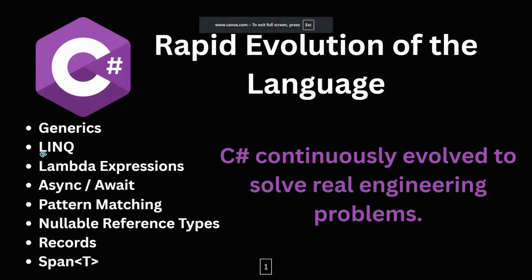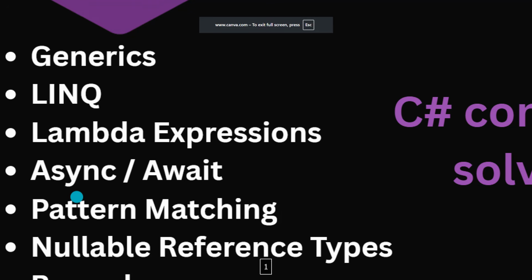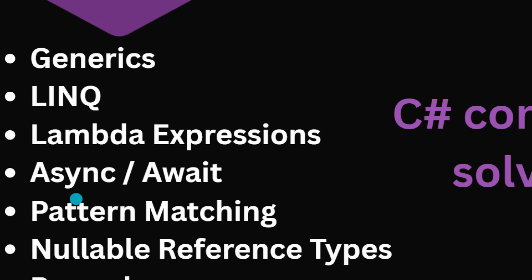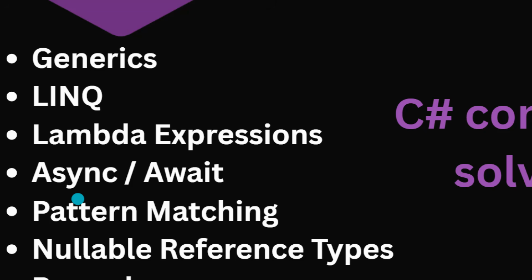Later, C# introduced async await, which completely transformed programming. I don't know if you know or not, but C# actually was the first language ever to introduce async await, asynchronous programming. Basically, the async await syntax allows you to write non-blocking code for networking, file systems, APIs, or UI applications.